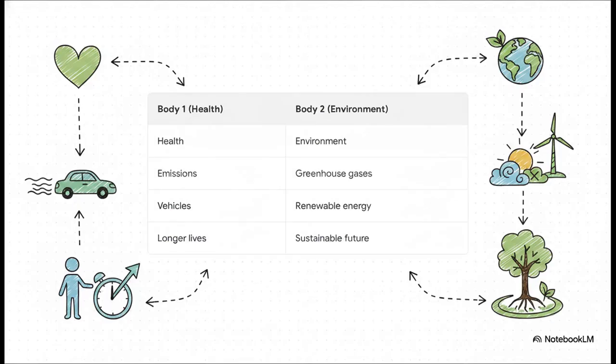All right, let's bring it all together into a visual memory map. This beautifully illustrates the exact logic we just built, step by step. On the health side, the logic flows downward, from health to reducing emissions, specifically from vehicles, which naturally results in people living longer lives. Now, on the environment side, it flows from the environment to reducing greenhouse gases by using renewable energy, which leads directly to a sustainable future.